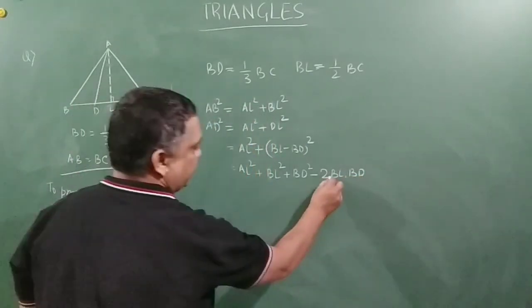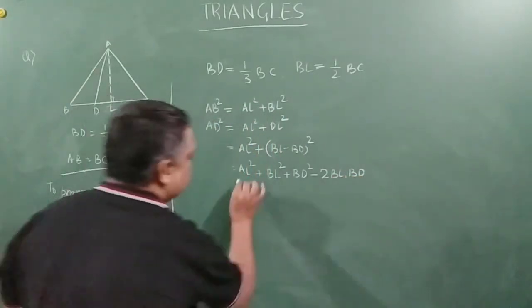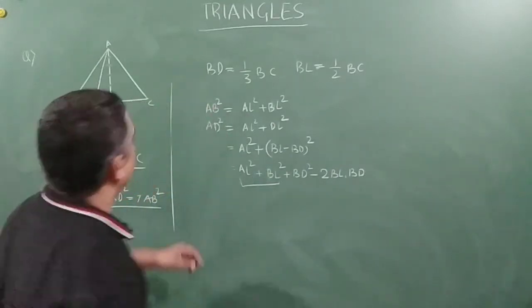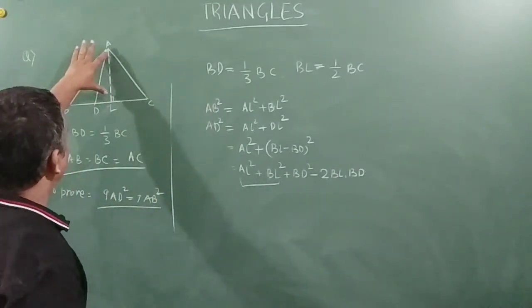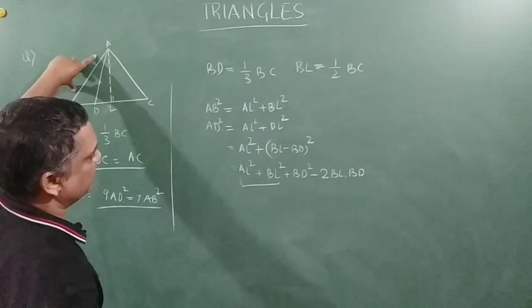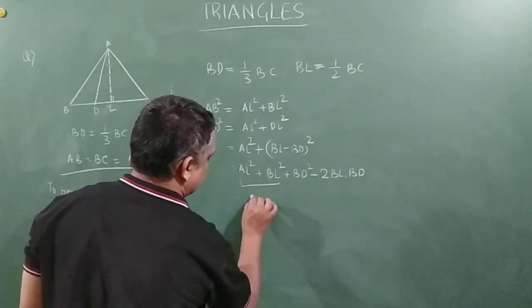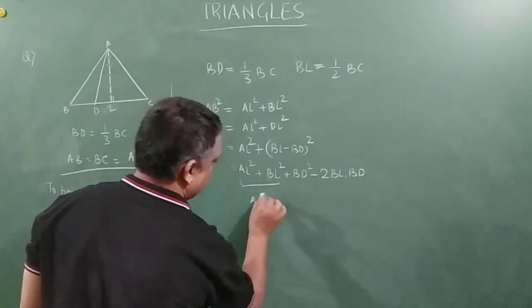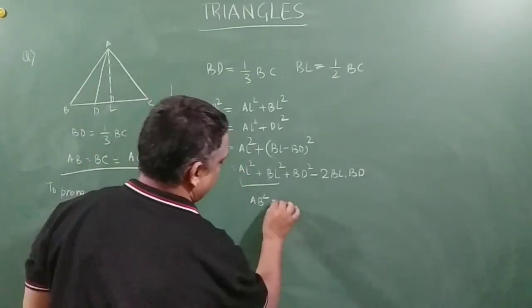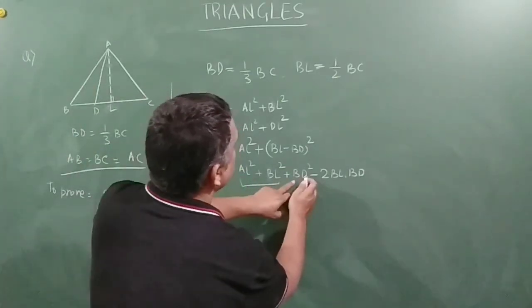Now what happens, friends? See, this AL square plus BL square is nothing but AB square. This can be written as AB square plus BD square.